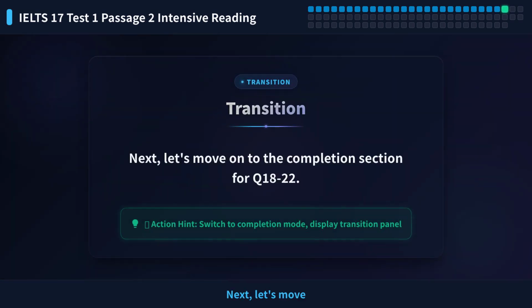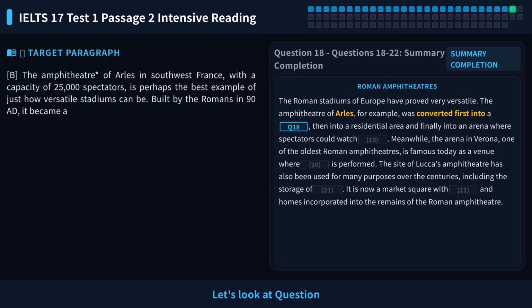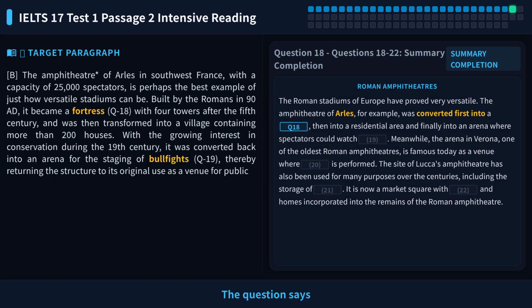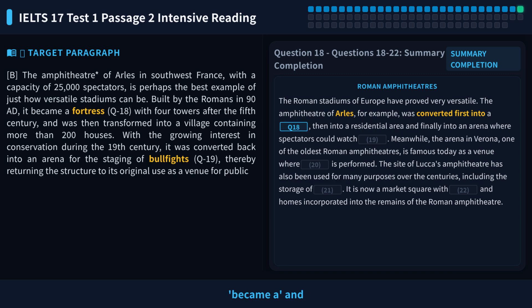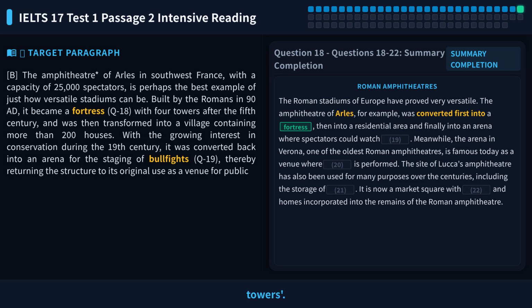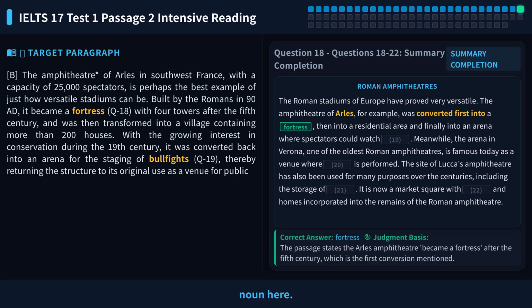Next, let's move on to the completion section for Q18-22. Let's look at question 18. The question says it was built by the Romans in 90 AD, and after the 5th century, it became something with 4 towers, and then a village. The blank is after became a and before with 4 towers. So we need a singular noun here.